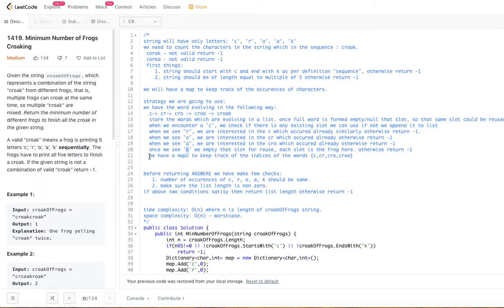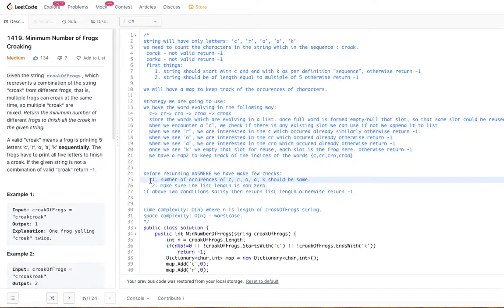So we will keep a map. I'm calling this map 2, to keep track of the indices of the words C, CR, CRO, CROA. So that is what is in the second map. So you have two maps. Map is the occurrence of the characters. Map 2 is the occurrence of the indices of these words C, CR, CRO, CROA. So that is the concept that we are going to use.